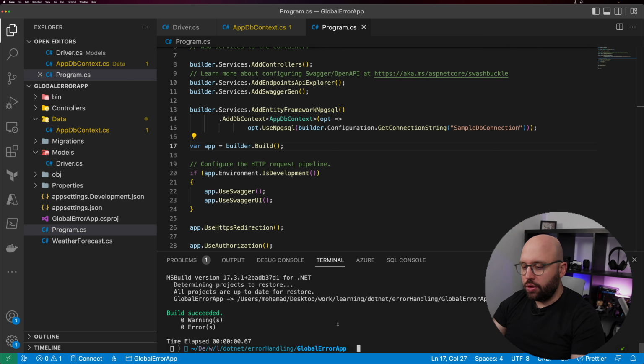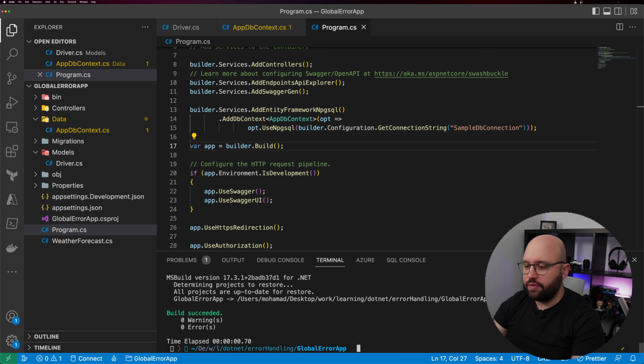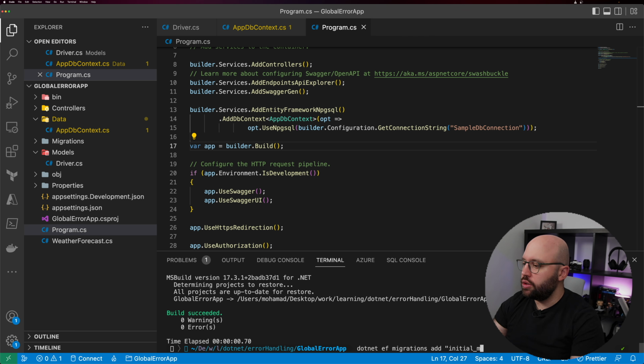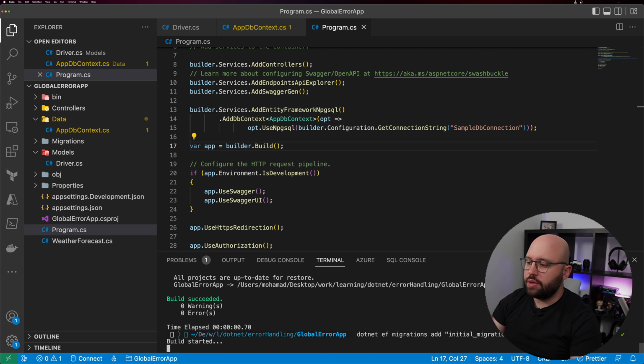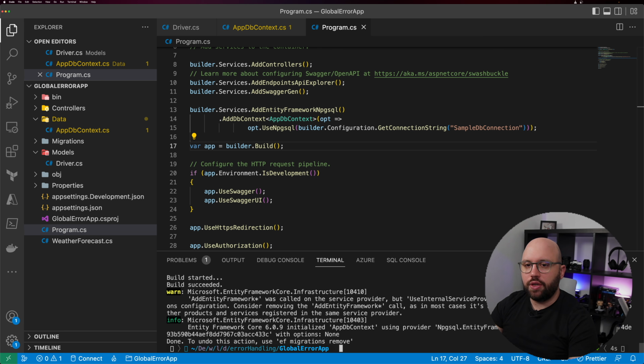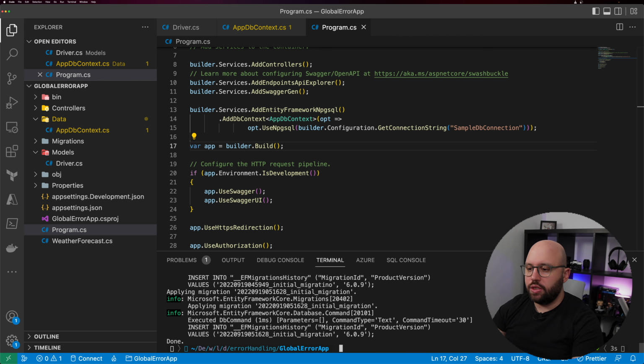So let's do right now dotnet build. We can see that our application is building successfully, and then we're going to put dotnet ef migrations add, and because this is going to be the first one, we're going to put InitialMigration, and this should take a few seconds, but in essence once this is completed, it's going to create the first migration for us. And then we're going to put dotnet ef database update, and this should update our database with the latest changes.